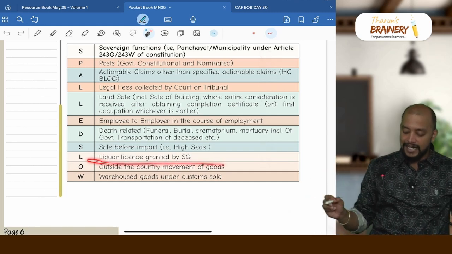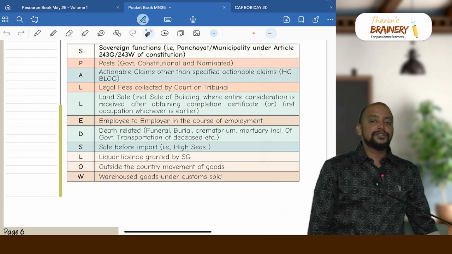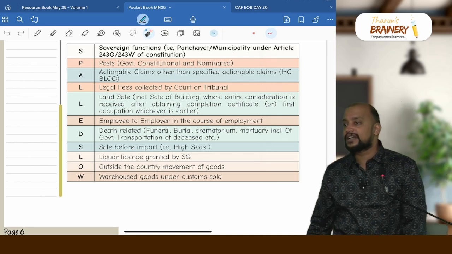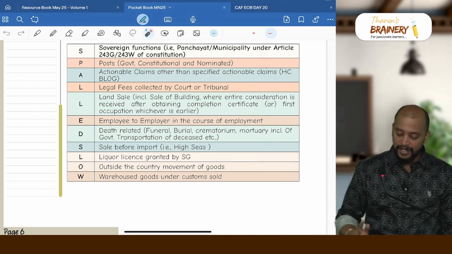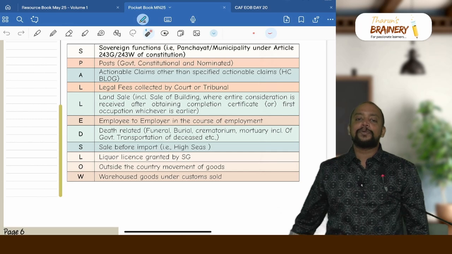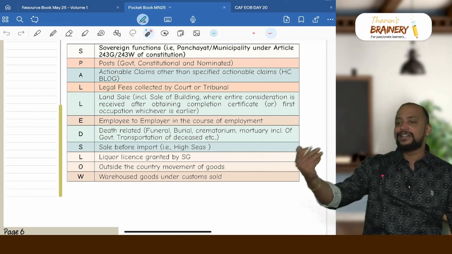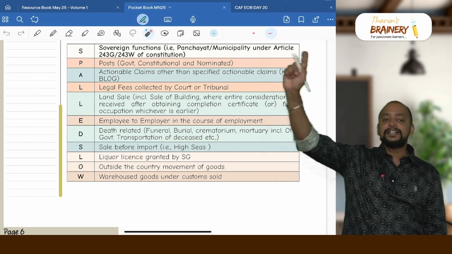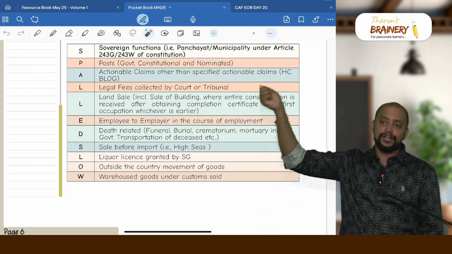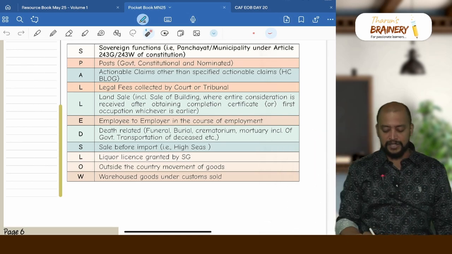And next we have liquor license granted by state government. So state government will be giving license to sell liquor for which they collect some amount, that is excluded from supply. Then outside the country movement of goods. Supplier is in India, recipient in India, but the goods originate outside India, terminates outside India, from supplier's branch outside India to recipient branch outside India, that is excluded from supply.